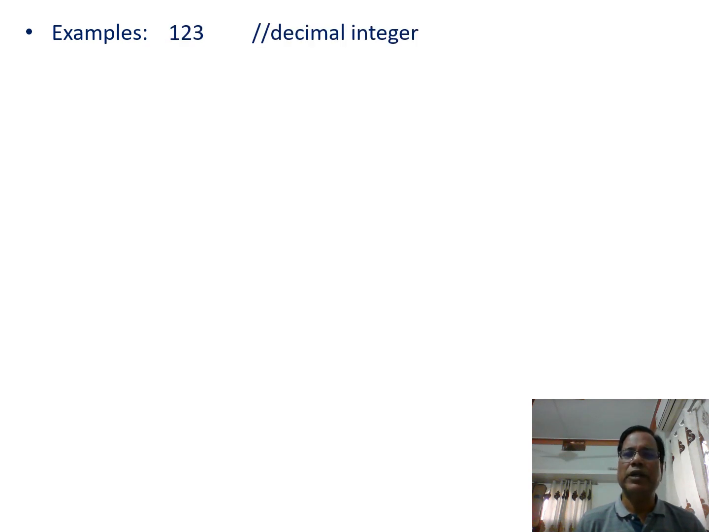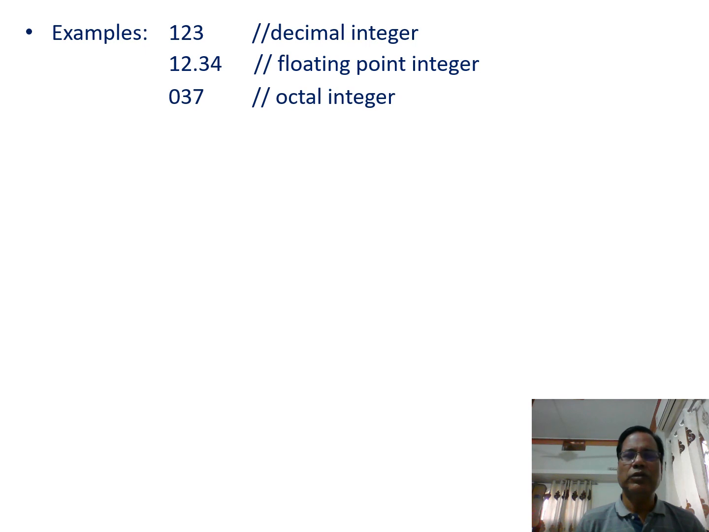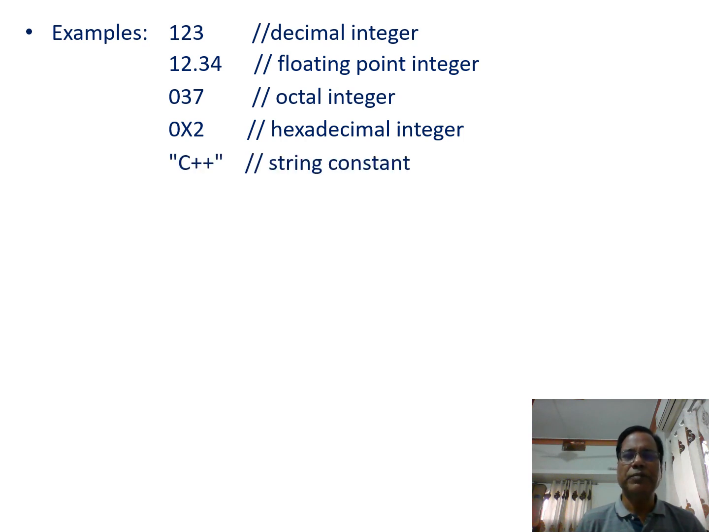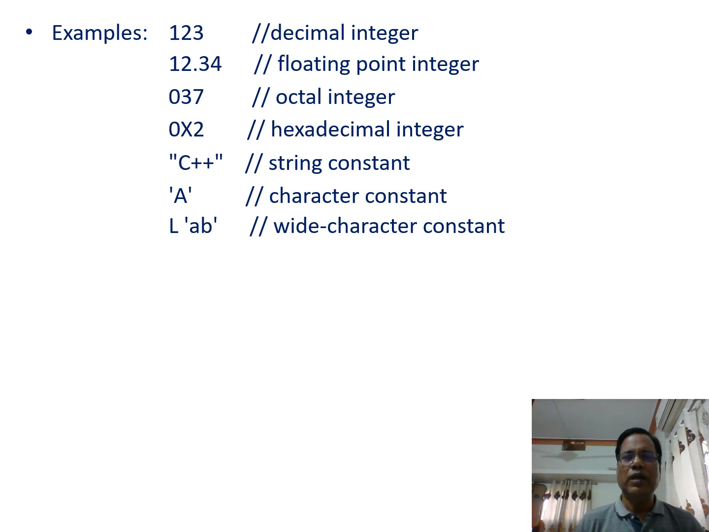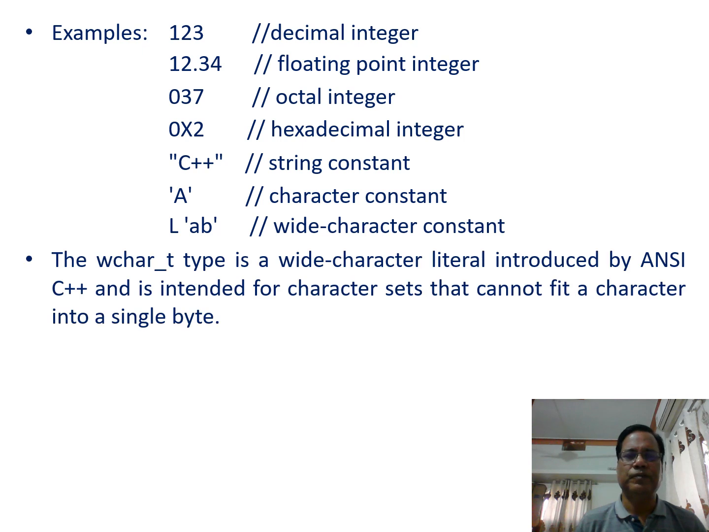123 decimal integer constant, 12.34 floating point constant, 037 octal integer constant, 0x2 hexadecimal integer constant, "C++" string constant, 'A' included in the single quotation marks character constant, L'AV' wide character constant. This is newly introduced in the C++ and not present in the C.